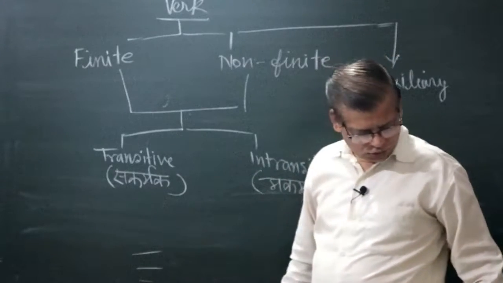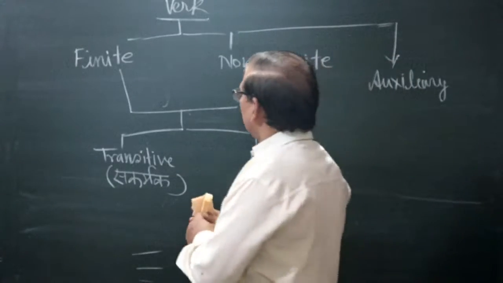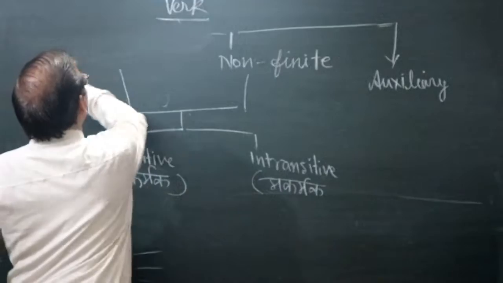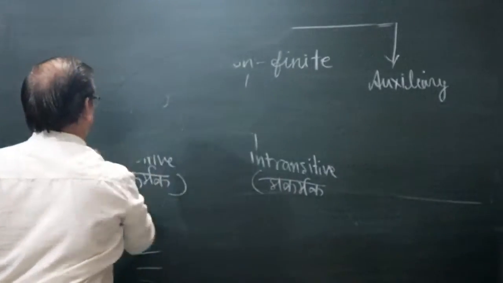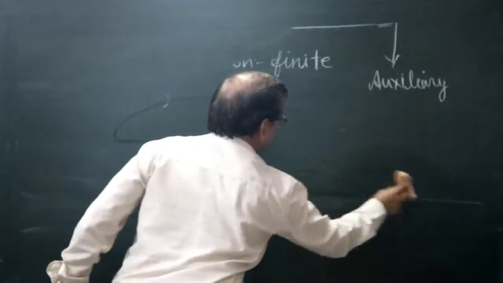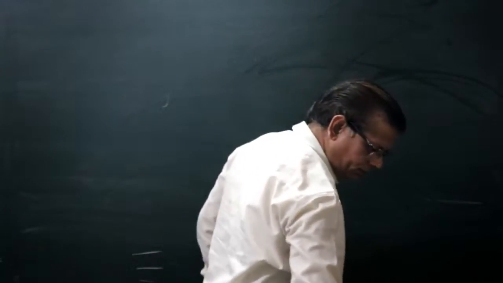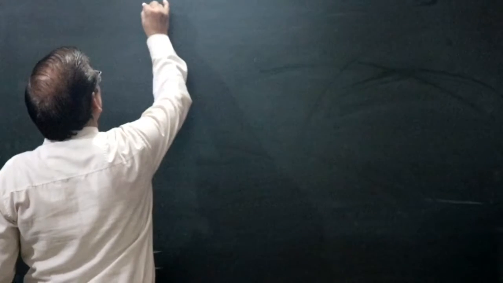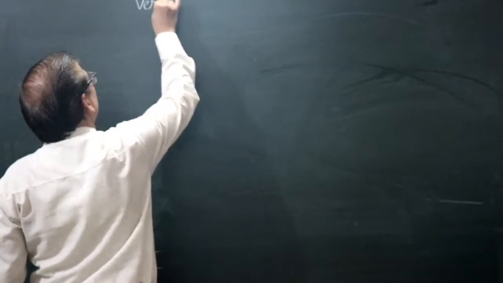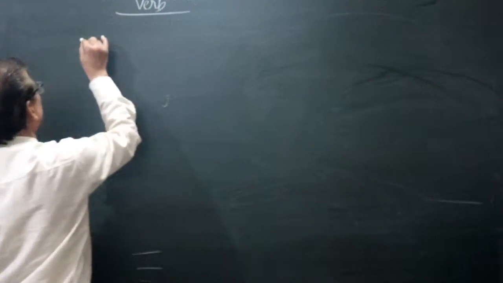Okay, so transitive verb and intransitive verb. First of all, transitive verb.